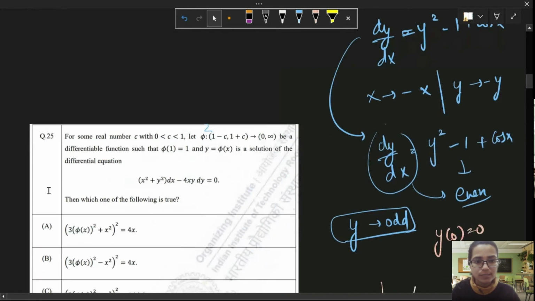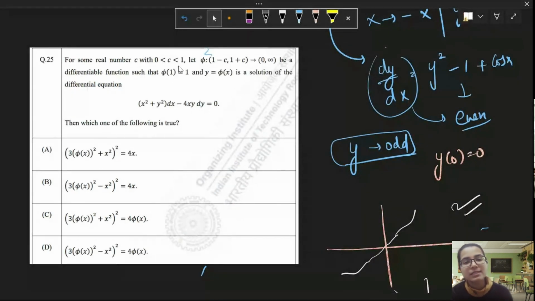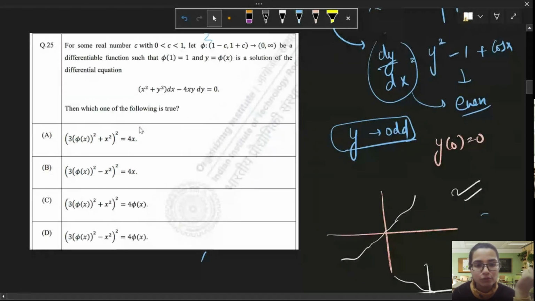This one says, okay, this is a nice question. For some real number C, where C lies in the open interval 0 to 1, let phi be the differentiable function such that phi of C is equal to 1 and y is equal to phi of x is a solution. So phi is nothing but the solution itself. And this is a weird differential equation. We don't know whether we'll be able to solve it or not. Let's see. Which of the following is correct?